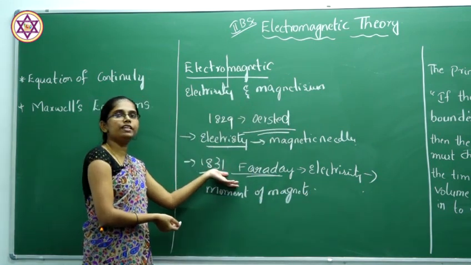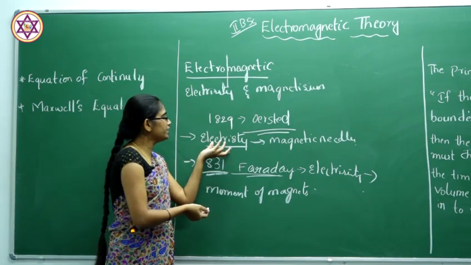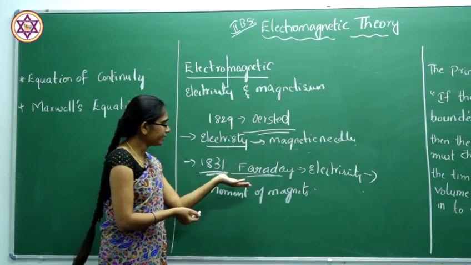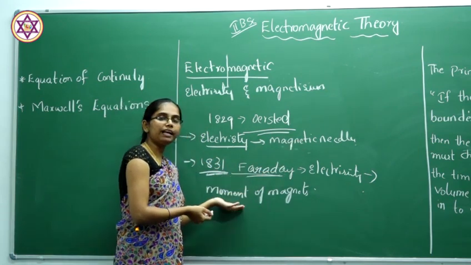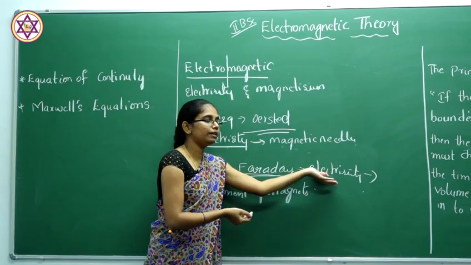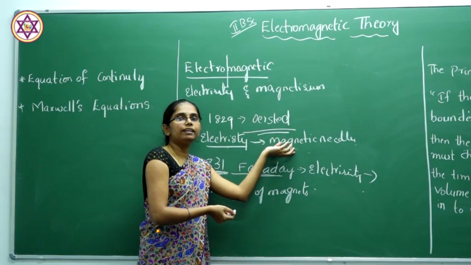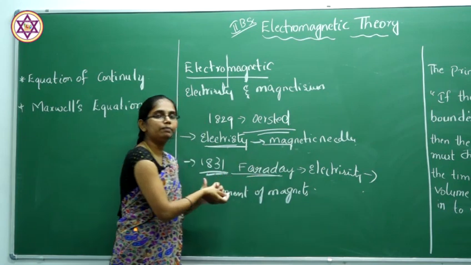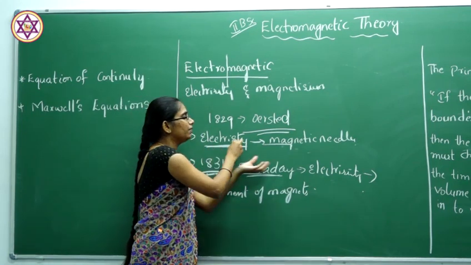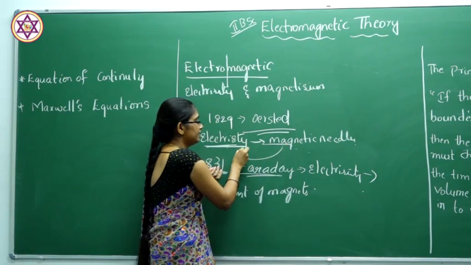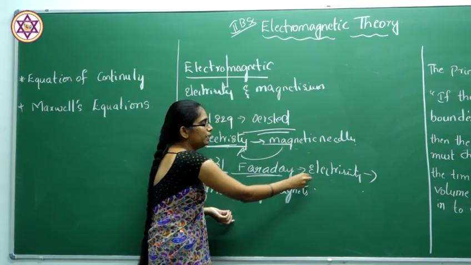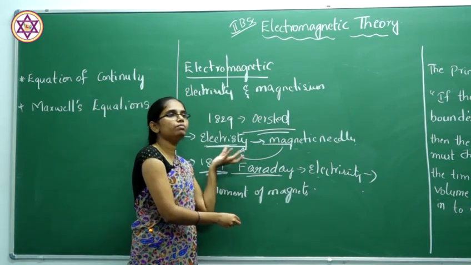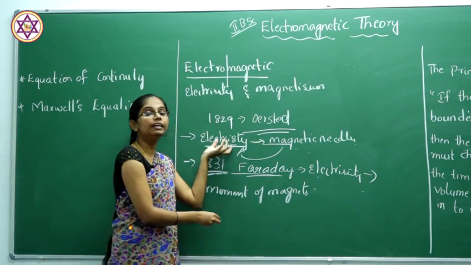From these two observations, they concluded that when you change the electricity, a magnetic field is produced in the first experiment. In the second experiment, when you change the magnet, electricity is produced. That means if you want electricity, by changing the magnet we get electricity, and if you need a magnetic field, by changing the electricity we get a magnetic field. So there is some relation between magnetism and electricity.